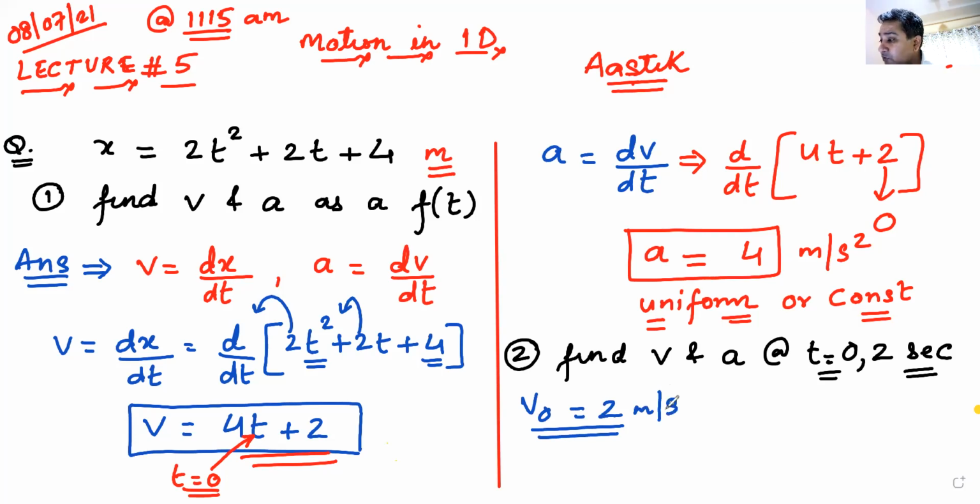Then I will put velocity at 2 seconds. Now instead of 0, I will put t as 2 seconds. I hope you can all follow me. I will get the answer, and the answer will be 2 into 4 is 8, 8 plus 2 is 10. So the answer would be velocity at 2 seconds is 10 meter per second. Do we follow this?